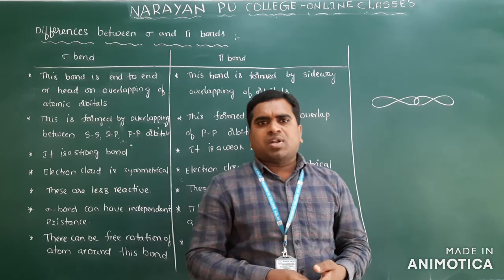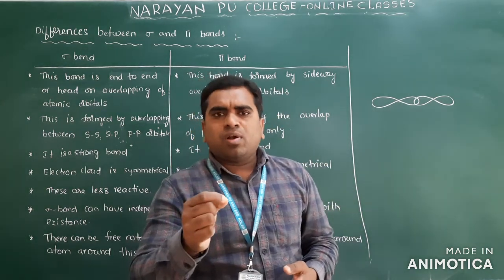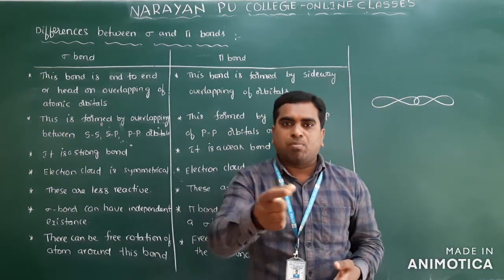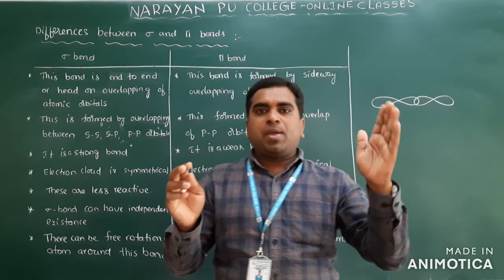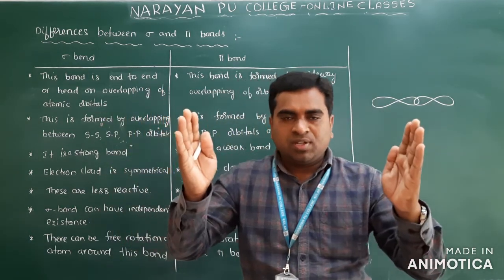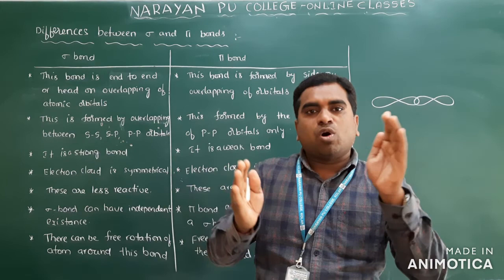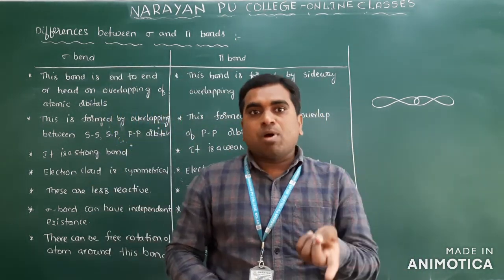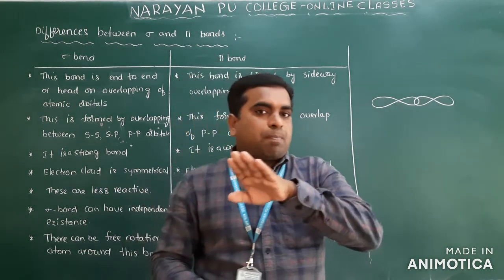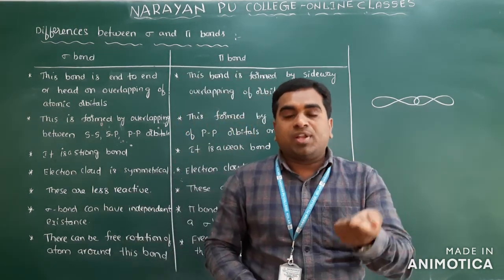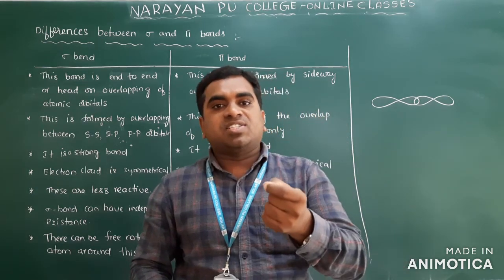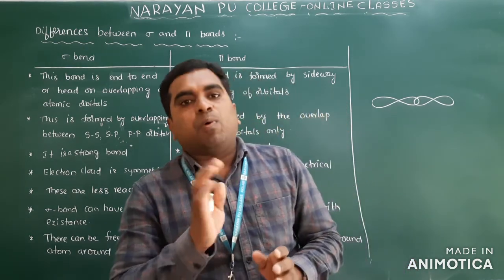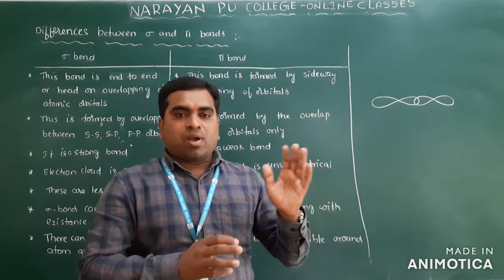And very important, remember always: a pi bond alone cannot form. It is always formed along with the sigma bond. If a pi bond is there between two atoms, it is always in addition to a sigma bond. One sigma bond will be there, and a pi bond. A sigma bond can exist alone, but a pi bond cannot exist alone. It always exists with the sigma bond. These are some important points of sigma bond and pi bond.